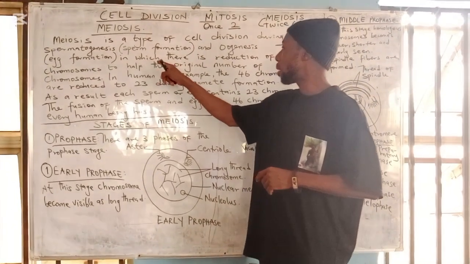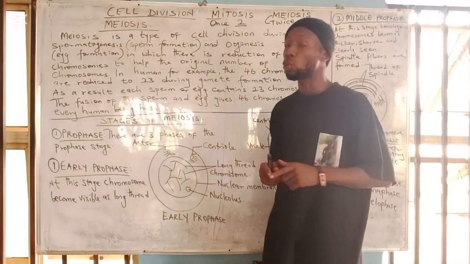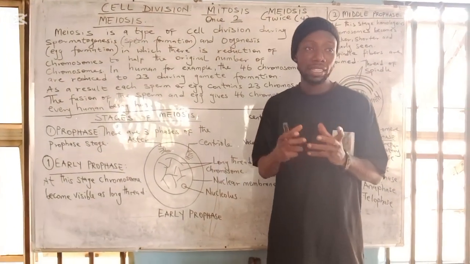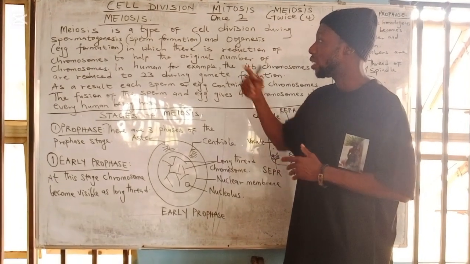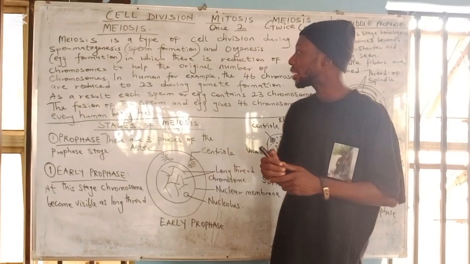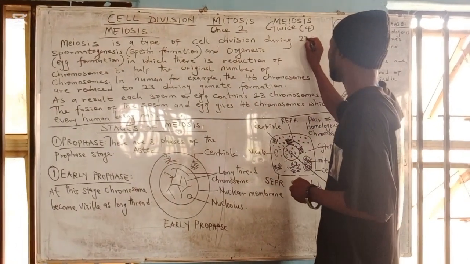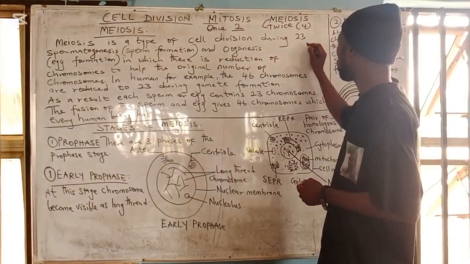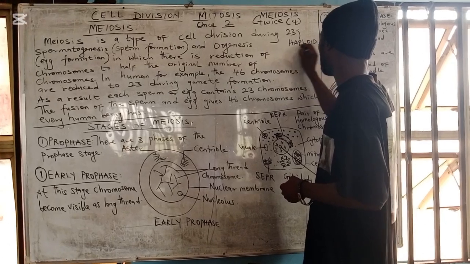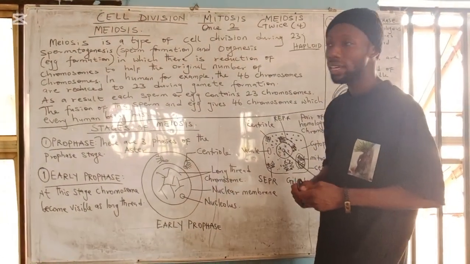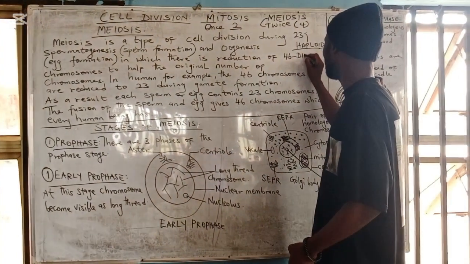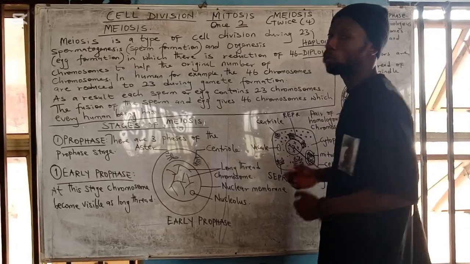In this type of cell division there is reduction of chromosomes to half the original number. The original number of chromosomes in every human being is 46. But during this series of cell divisions the number of chromosomes is reduced to half, and that half number is 23. Half the number of chromosomes, which is 23, is known as the haploid number. The original number, which is 46, is known as the diploid number.